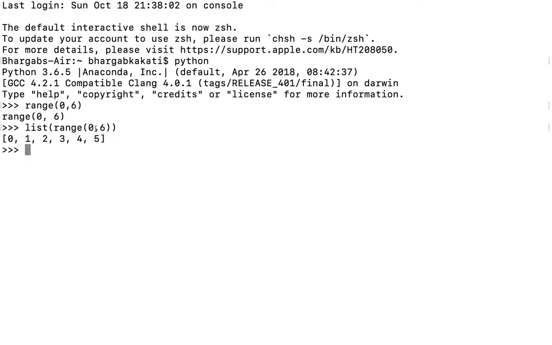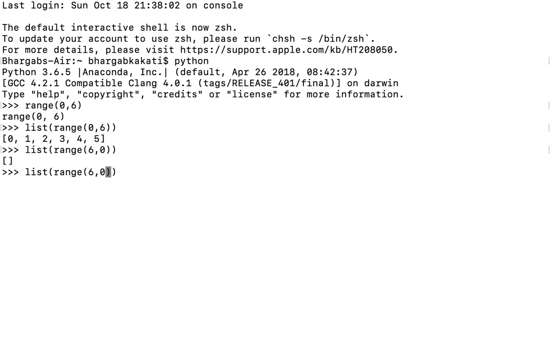Remember, 0 is the lower limit, 6 is the upper limit, and it always generates a value 1 less than the upper limit. If I write list range 6, 0, that means I am trying to move in the backward direction, but this is not possible in the general case. It is possible if I use the step value, but if I do not use any step value, then this particular thing is not possible.